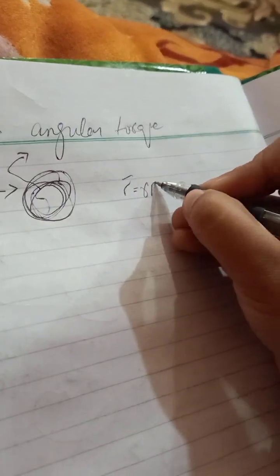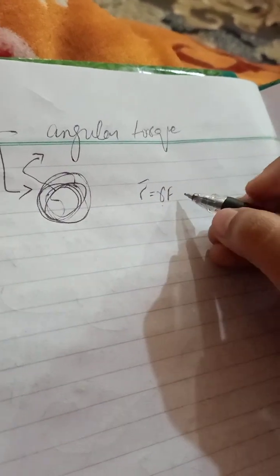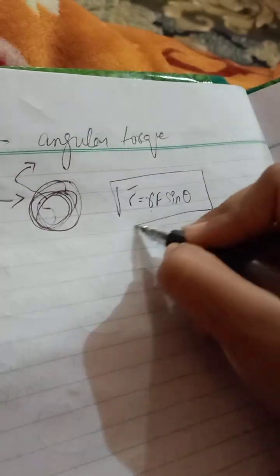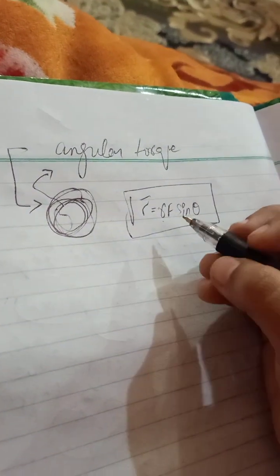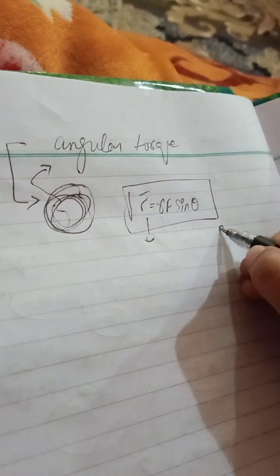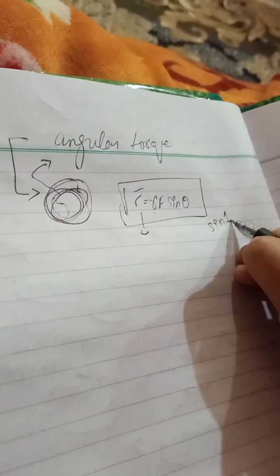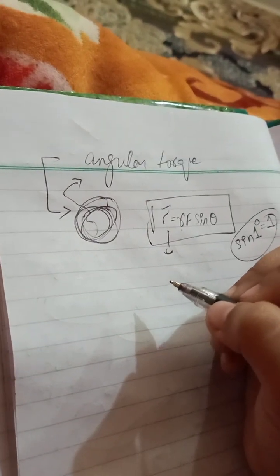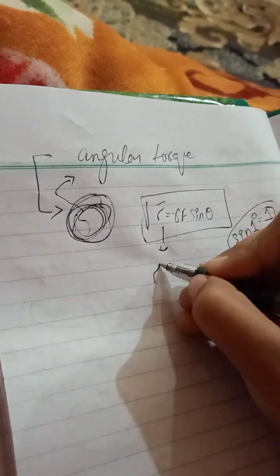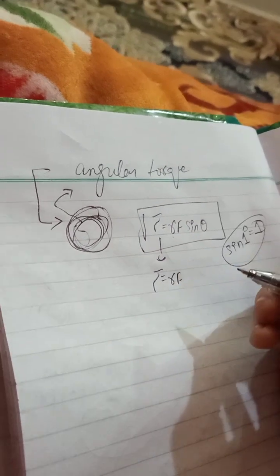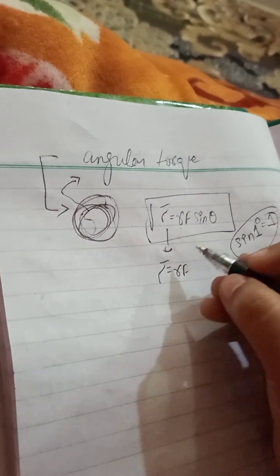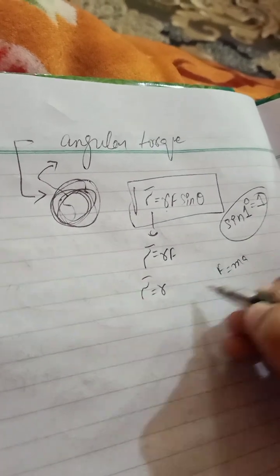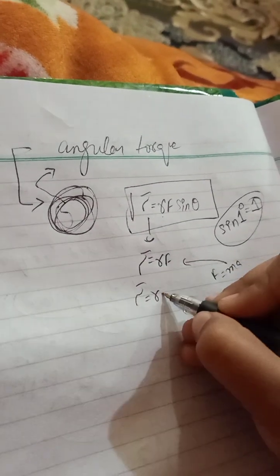The formula was torque equals position vector times force times sine theta. If sine theta is at 1 degree, we call it 1, so we can write torque is equal to rF only. As you all know, force equals ma, so we can write the force as ma.